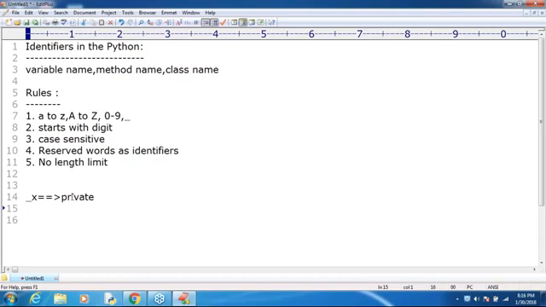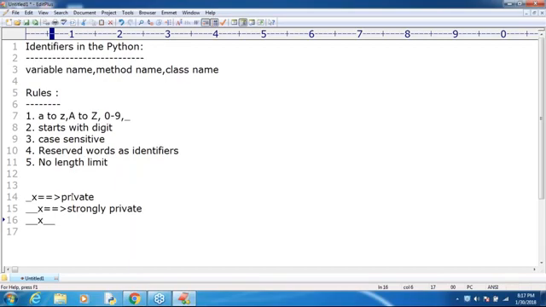Remember that. Suppose I take 2 underscore symbols, then it is strongly private. In the next classes we will discuss it. Don't worry much about these things. Strongly private indicates a strongly private identifier. Next, this one is very dangerous: 2 underscore symbols at the beginning and 2 underscore symbols at the end. If you have such a thing, then that identifier is a language defined special name. Remember that.